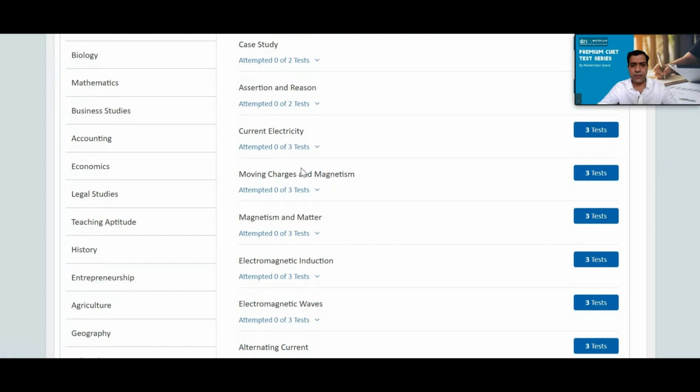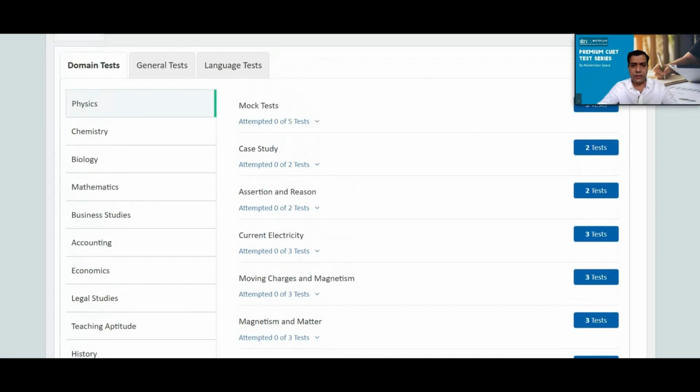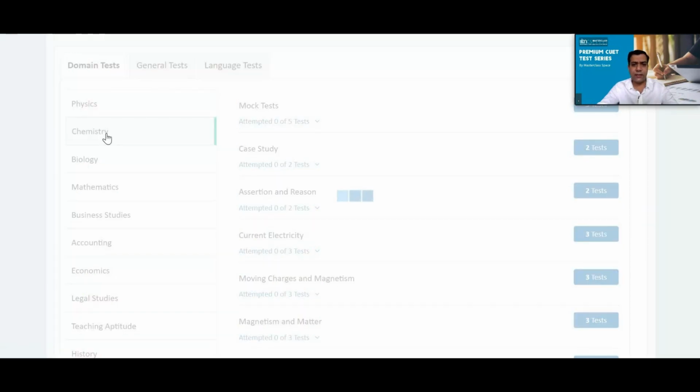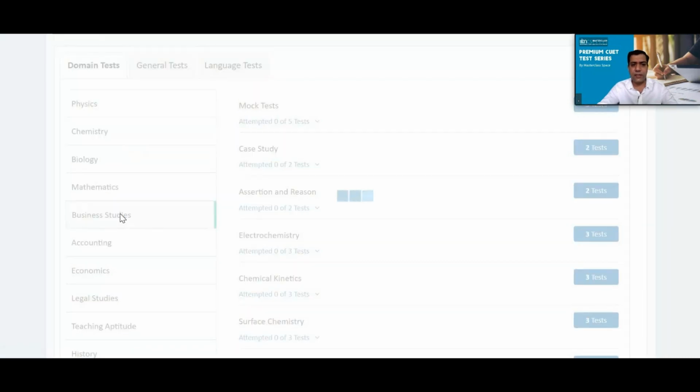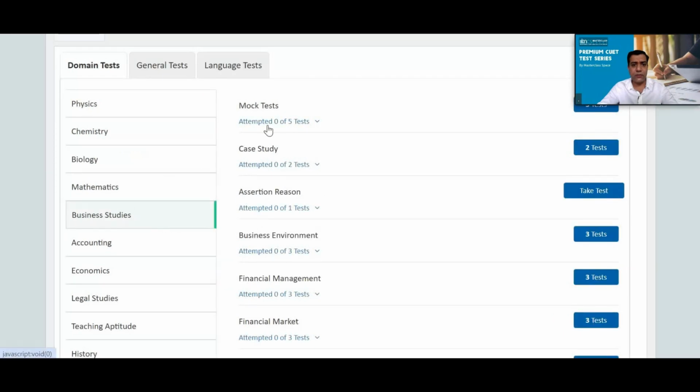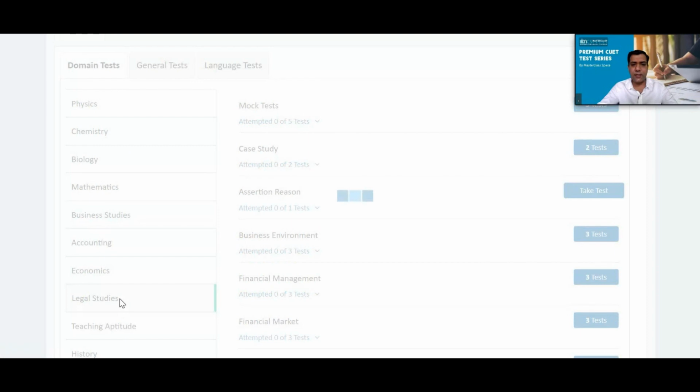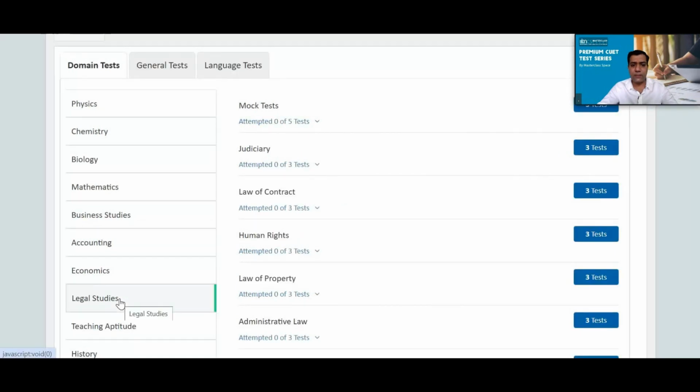You can see in the physics section there are subjects like current electricity, moving charges and magnetism and so on. So 5 full length mock tests are there and others are sectional tests. Similarly, you can access other subjects also, like chemistry is there. You can see 5 full length mock tests in each subject. In business studies also you can see 5 full length mock tests. Whichever you click, in legal studies, you will be seeing 5 full length mock tests.